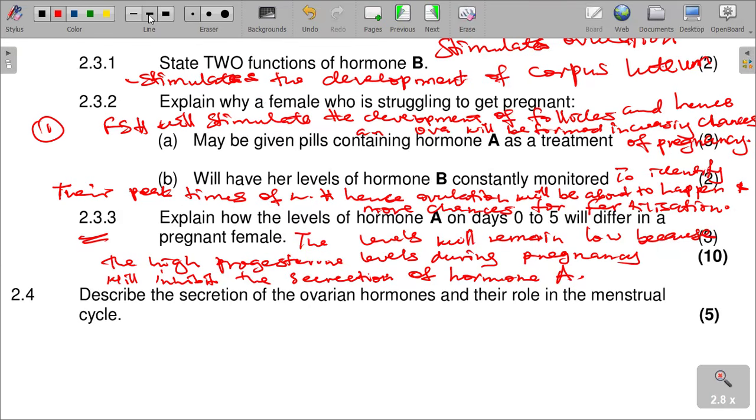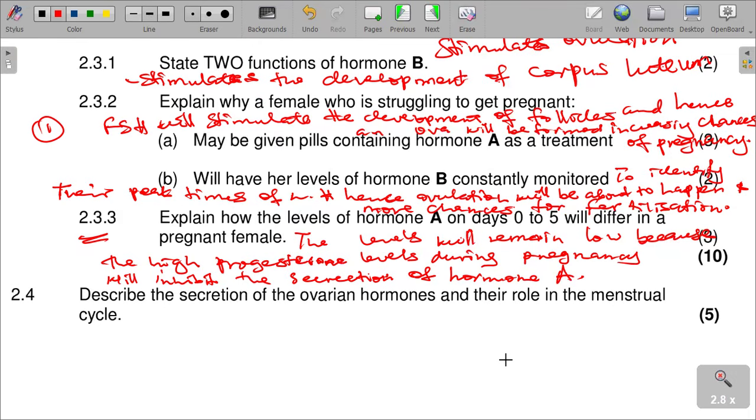Hence, it will remain low. You understand? That is what happens in this case.